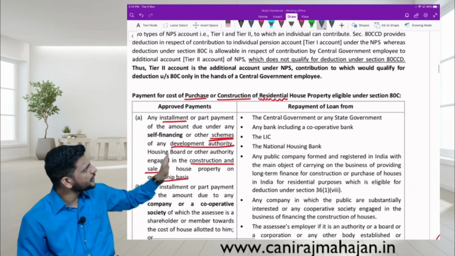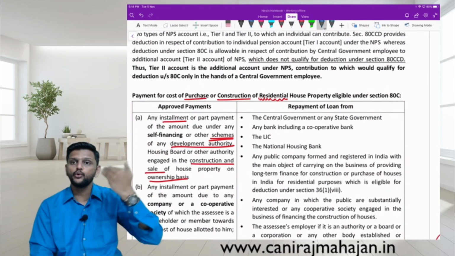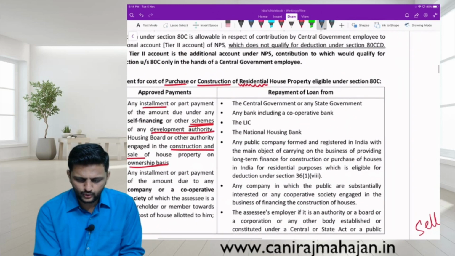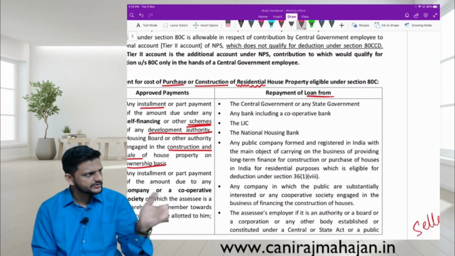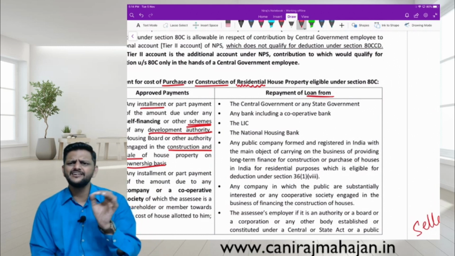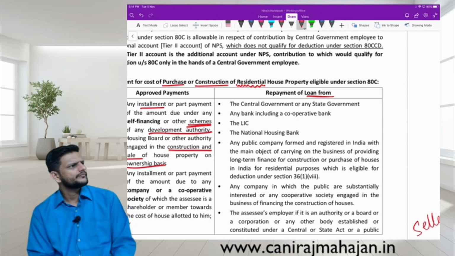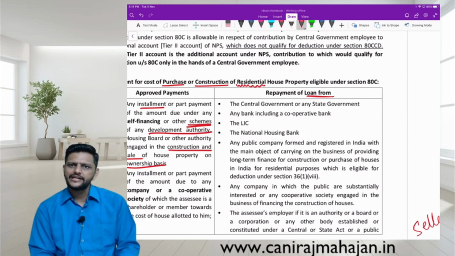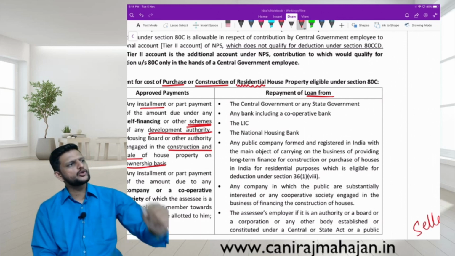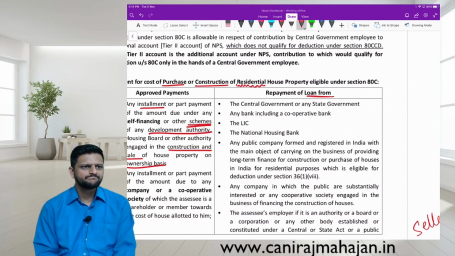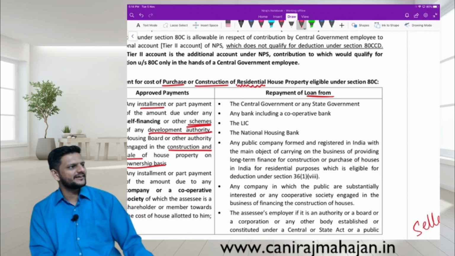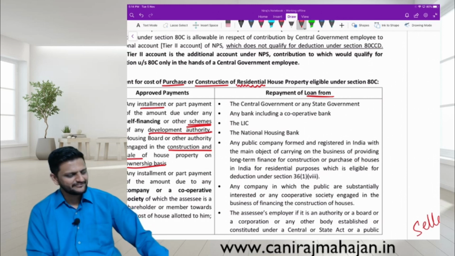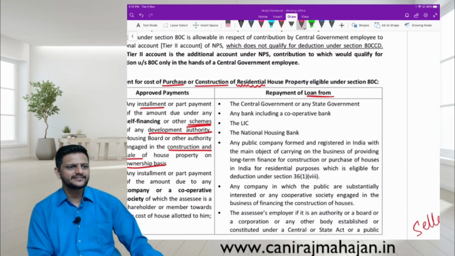Repayment of loan. Here you are directly making payment, and now you are repaying what? Loan. Now the loan is taken from a source of loan. Important. That means, who was the lender? Is it a condition in house property also? Can we claim deduction under section 24B if the house property loan is taken from an individual? These questions are asked in the exam, by the way. That is the level of preparation.